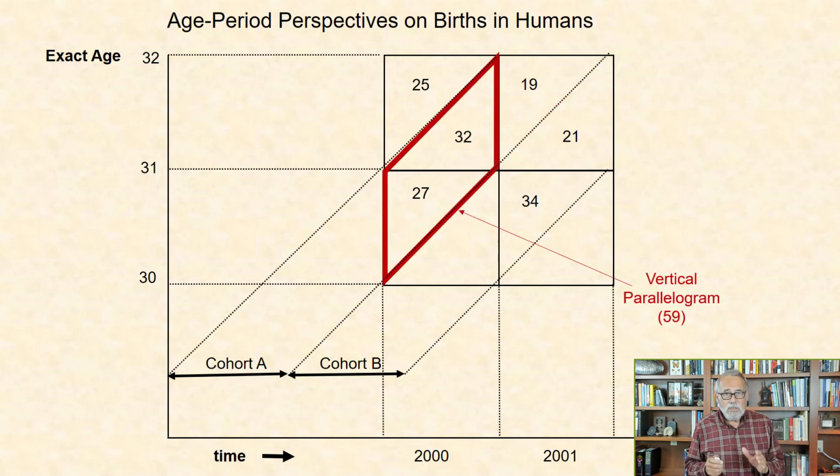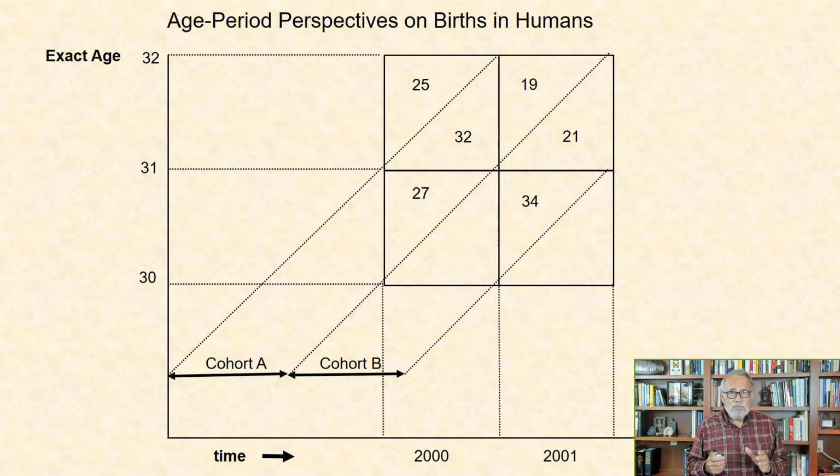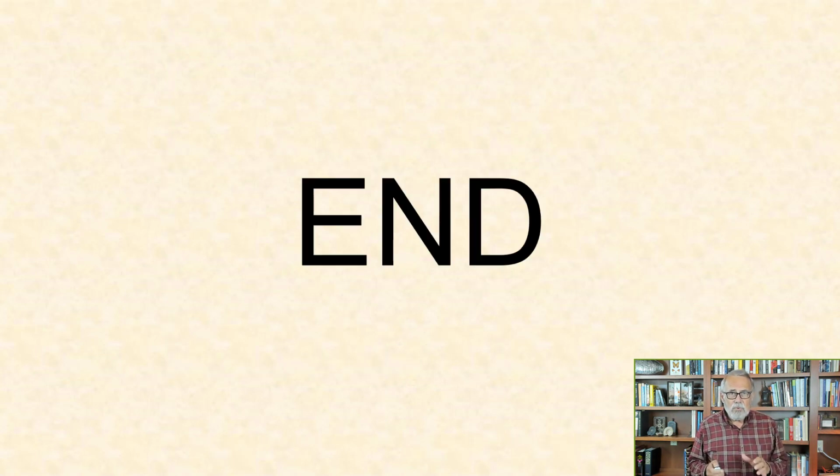Lexis vertical parallelogram. This is the number of births for a cohort during a single period. In the figure for the year 2000, some individuals from cohort A were between 30 and 31 years, and they produced 27 births. And other individuals from cohort A were between 31 and 32 years and produced 32 births. The total is 59 births. This is all for this first module, module 4.1 of chapter 4 on reproduction.